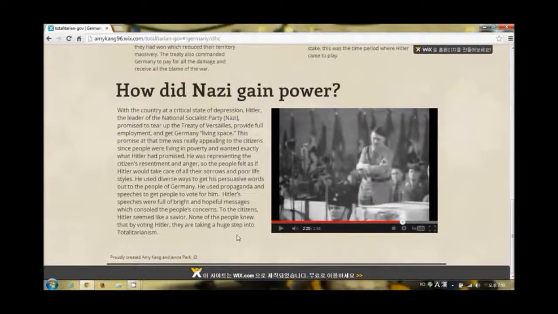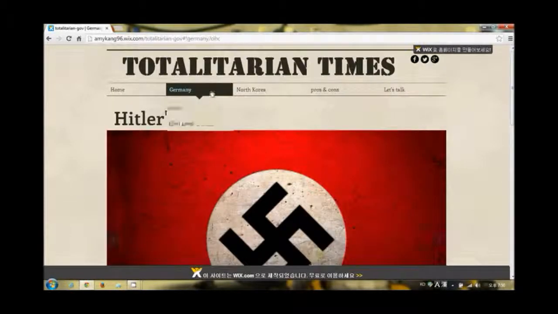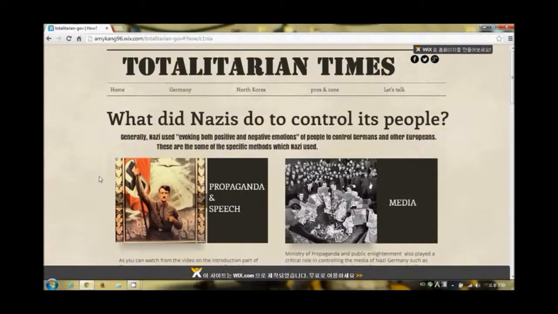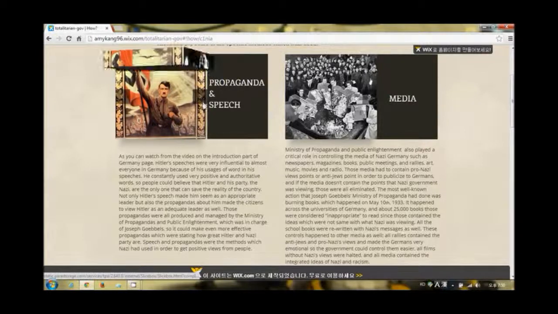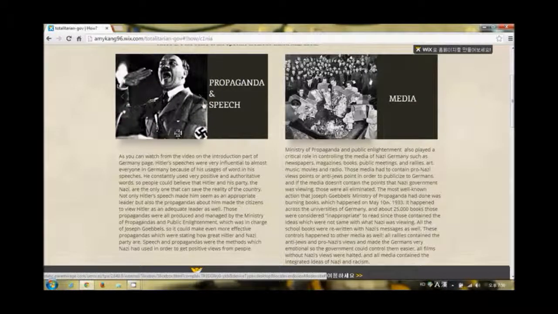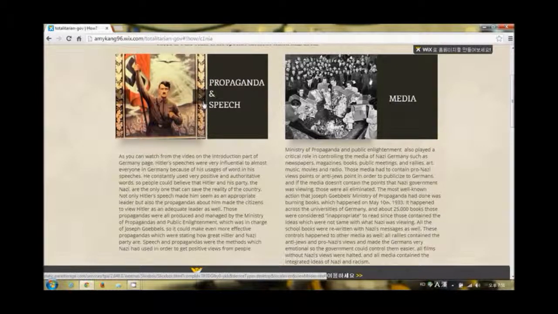If you go to How under Germany, it is a list of methods the government used to gain and maintain a totalitarian state. The first one is propaganda and speech. Hitler used positive and authoritative words to grab the people's hearts. Germany had a Ministry of Propaganda which produced and managed all the propaganda across Germany. They contained very positive views of the Nazi Party and negative views of those who weren't part of the superior race, especially the Jews. The second control is media.